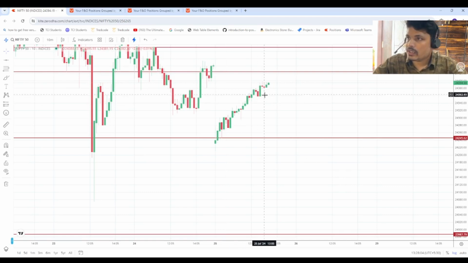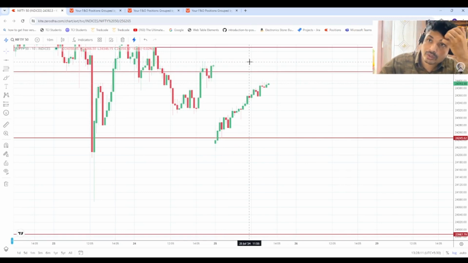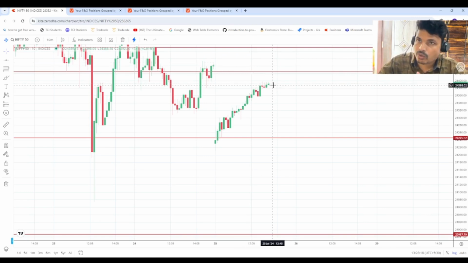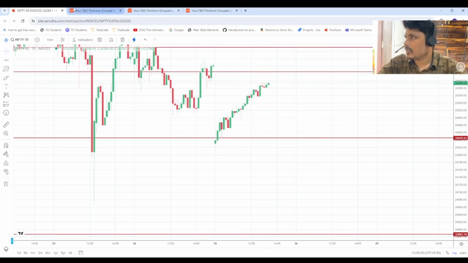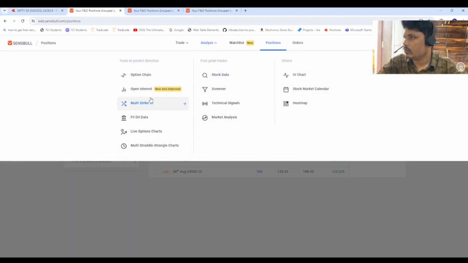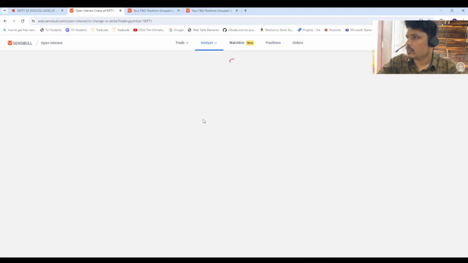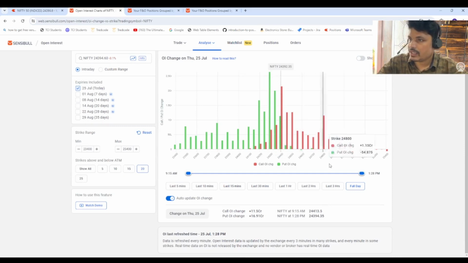But the problem is, it should not close above this, like 24,400, 24,440 or 450. If it closes in that particular range, I'll be in profit of around 15,000. But if it closes at 24,400, I'll make around 26,000 profit. And as per the open interest, if you can see, 24,400 has the highest open interest, 2.1 crore.